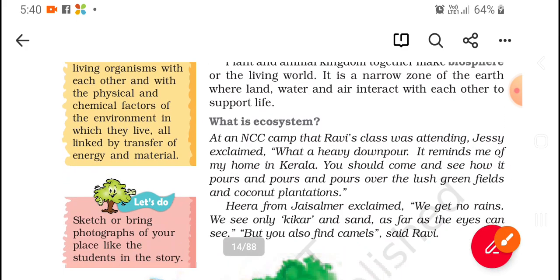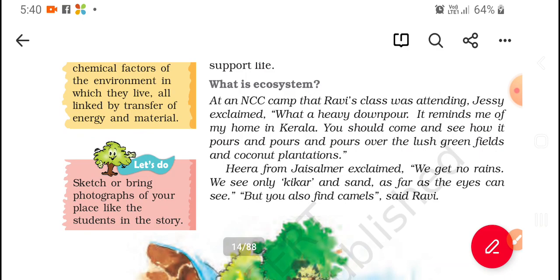Let's go through what is an ecosystem. Ecosystem is a science that studies the relationship between the environment and people.